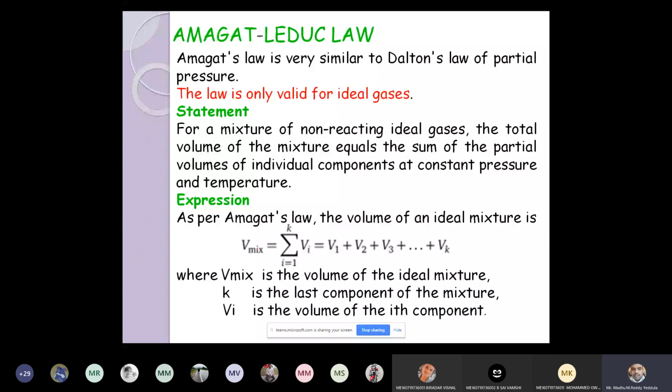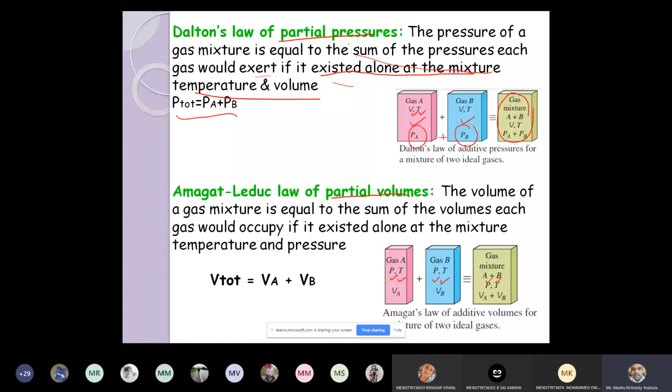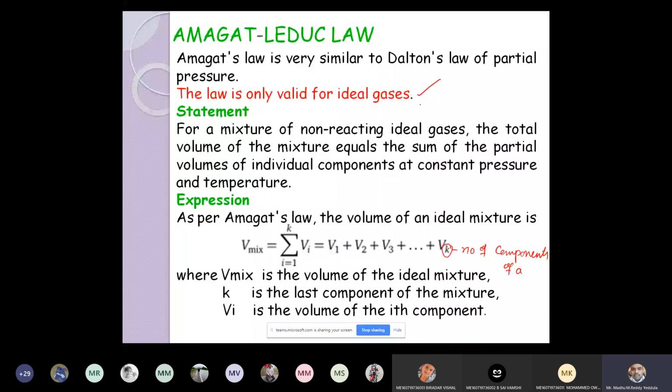Let us assume a mixture has k components. V total equals V1 plus V2 plus V3 and so on up to Vk, where k is the number of components of the mixture. This law is valid only for ideal gases. Even Dalton's law as well as Amagat's law are valid only for ideal gases. So the statement is: for a mixture of non-reacting ideal gases, the total volume of the mixture equals the sum of the partial volumes of the individual components at the same pressure and temperature.